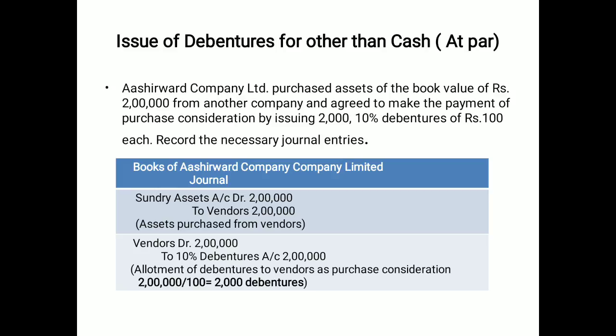So 2000 multiplied by the face value 100 will come in front of the 10% debentures account. You don't have to change the figures: if the vendor is credited in the first entry, it will be debited with the same amount in the second entry to settle the account. So here we are discussing how to calculate the debentures account.